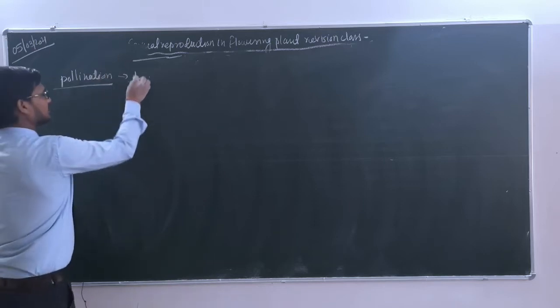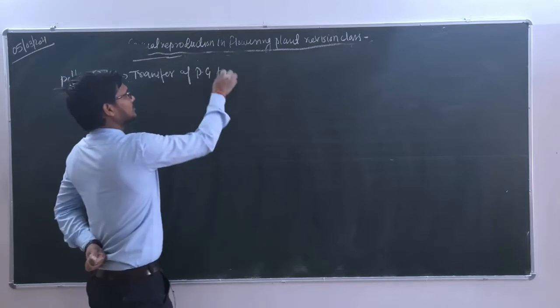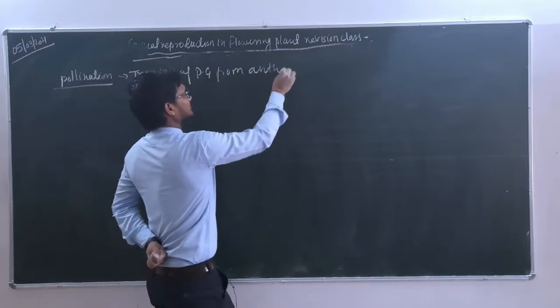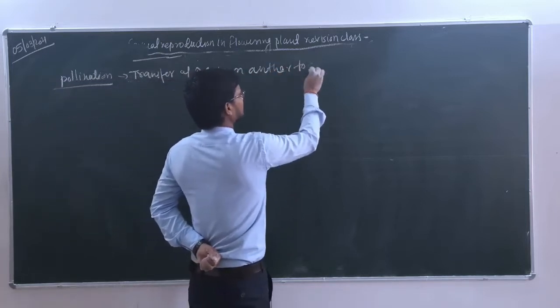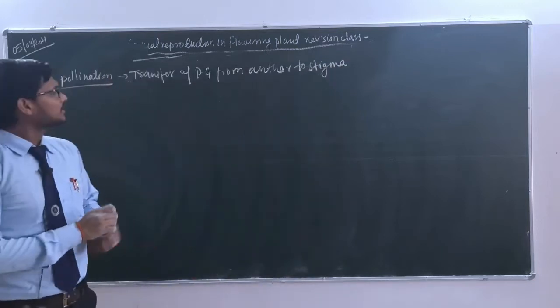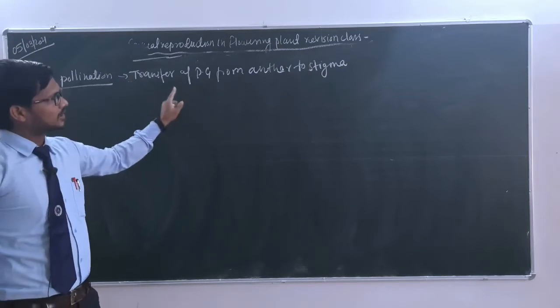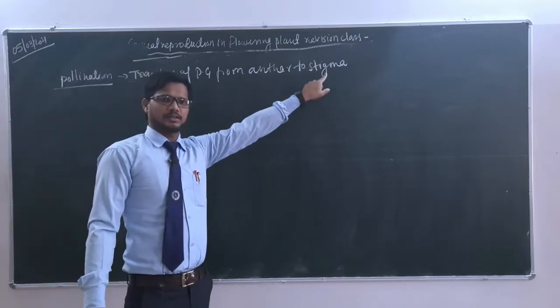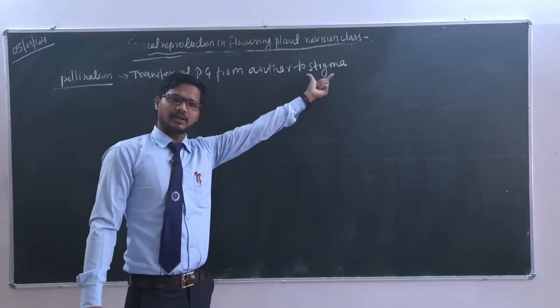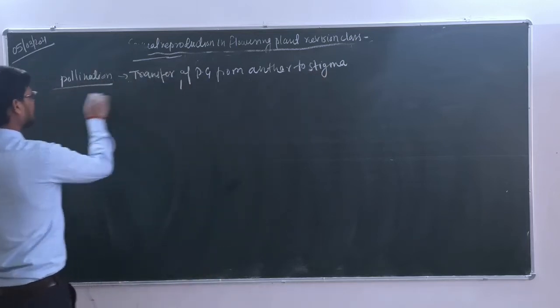So pollination is what? This is transfer of pollen grains from anther to stigma. So what is the definition of the pollination process? This is a process by means of which pollen grains, those carry the male gametes, transfer to the female reproductive part, that is what? Stigma. Because earlier we have discussed stigma is what? Pollen grain landing site.